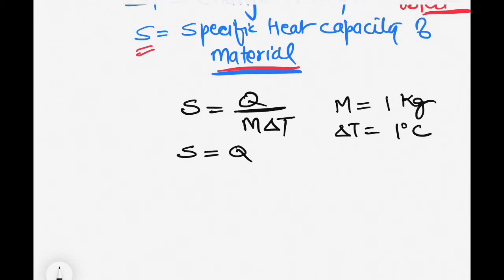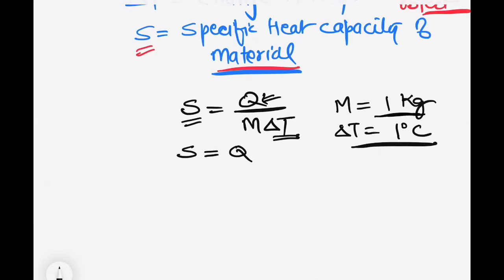How can you phrase this mathematical expression into words? Here you can say the specific heat capacity of a material is the amount of heat required to raise the temperature by 1 degree centigrade for a mass of 1 kilogram.